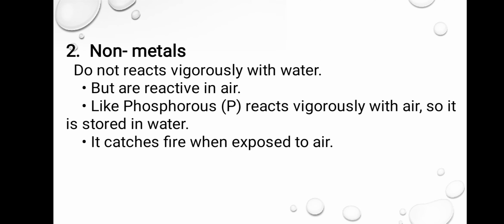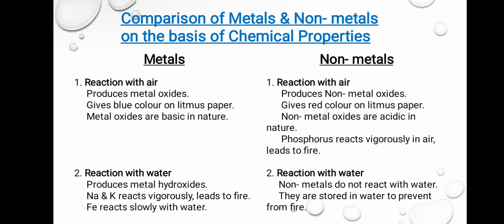I hope this one is clear to you, and we will have a review of it again by comparison of metals and non-metals on the basis of chemical properties. So firstly, with reaction with air, metal produces metal oxide, non-metal produces non-metal oxide. Metal oxide will give blue color on litmus paper, non-metal oxide gives red color on litmus paper. This shows that metal oxides are basic in nature and non-metal oxides are acidic in nature. And one extra point in non-metals, that phosphorus, a non-metal, reacts very vigorously in air and may lead to fire.